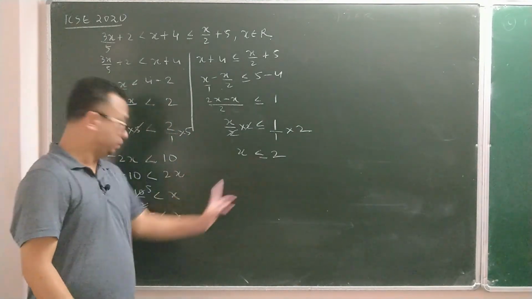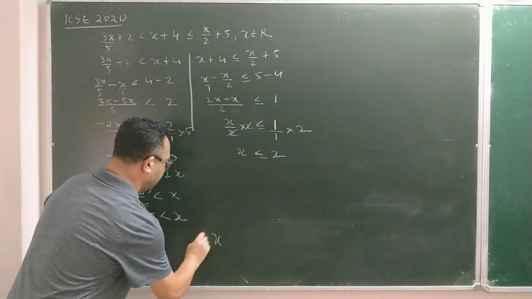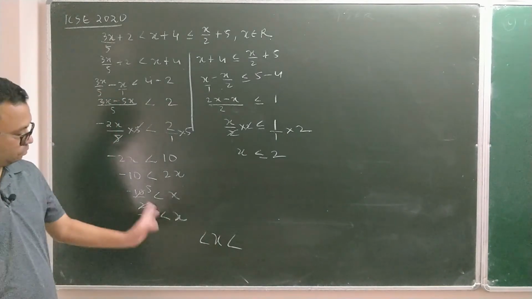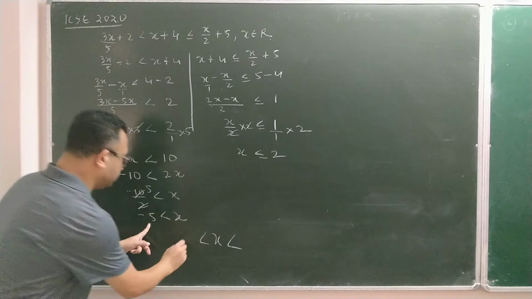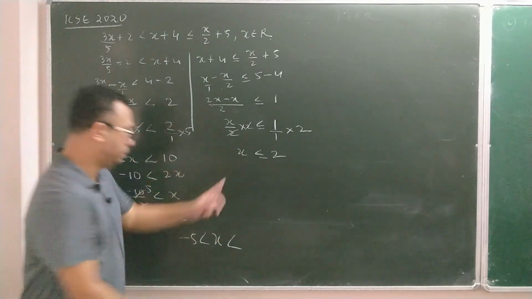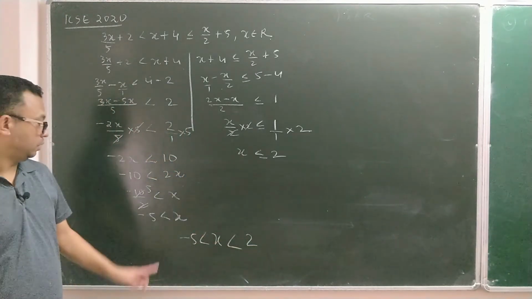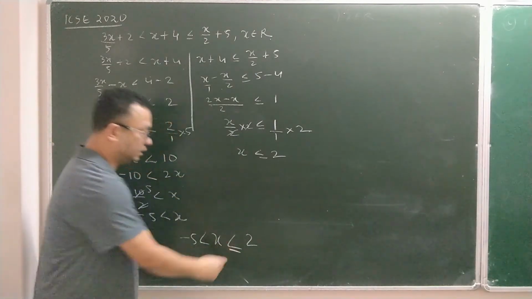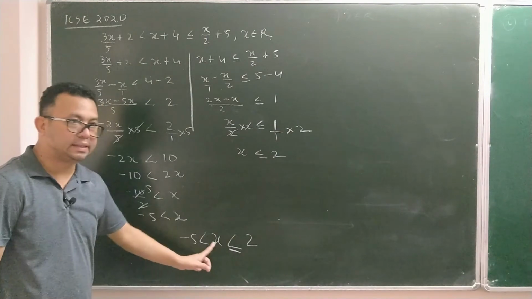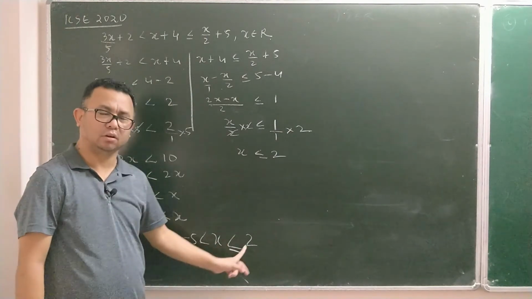Now I have to connect these two. x, making the arrow face like this, both sides, towards the left side. Out of the two answers, −5 is smaller, so write it on the left side. 2 is bigger, write it on the right side. Then −5 doesn't have an equal to sign, but 2 has an equal to sign. Finally we have solved and got x > −5 but x ≤ 2.